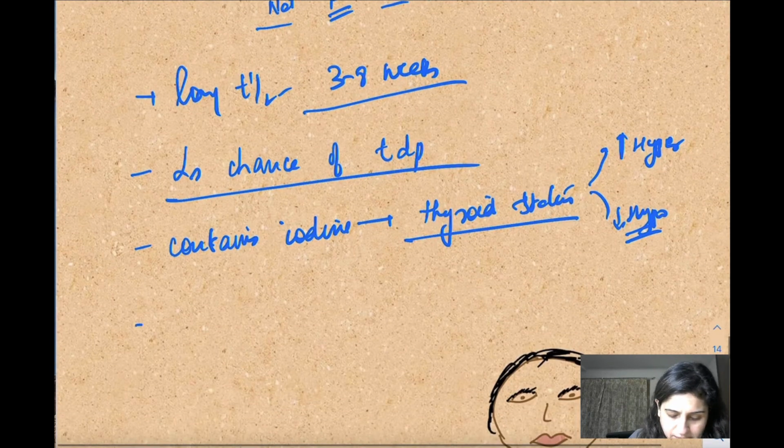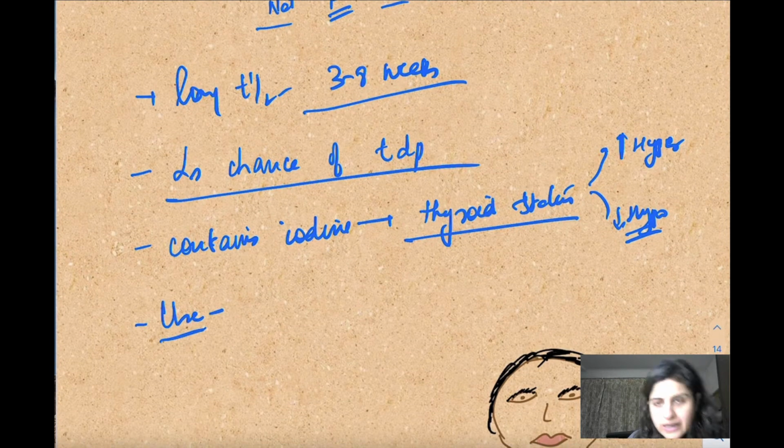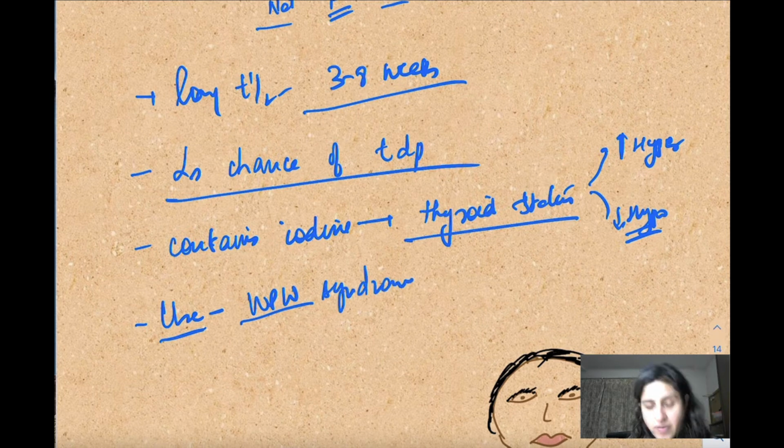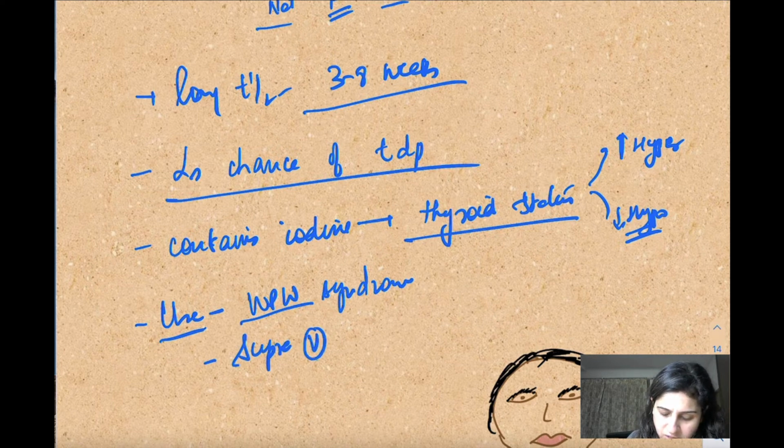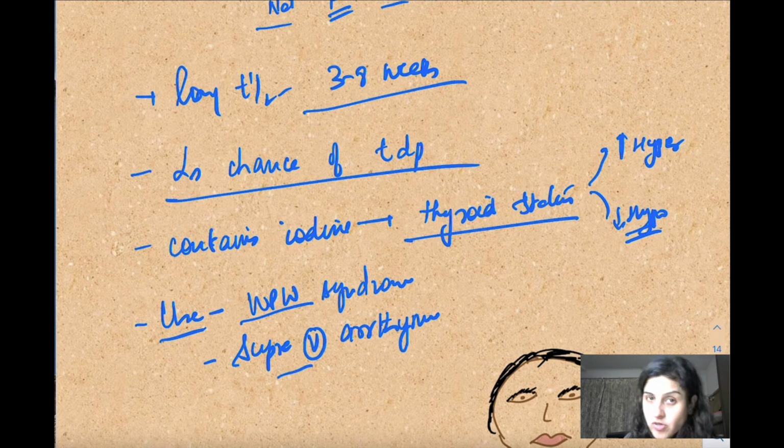Okay, uses. If I talk about the use, they are very good drugs because they can be used for Wolff-Parkinson-White syndrome. Okay, so extra impulses will not travel. Or in case of the supraventricular arrhythmias. Okay, it has the property of the beta blocker also, so it won't allow impulses to pass into the ventricles.